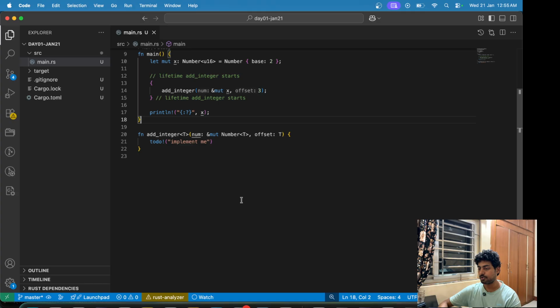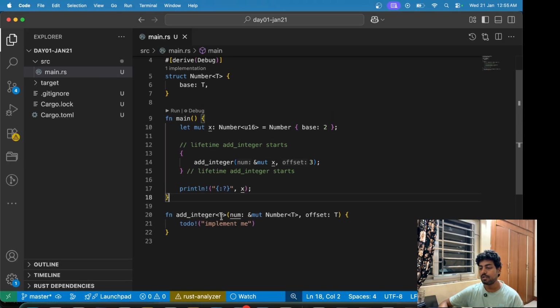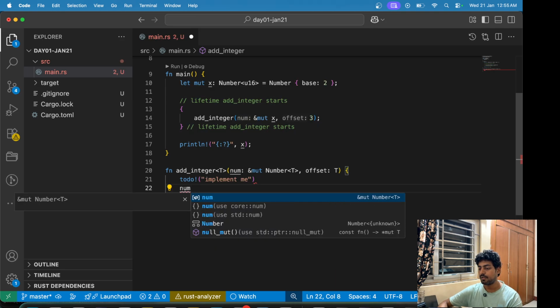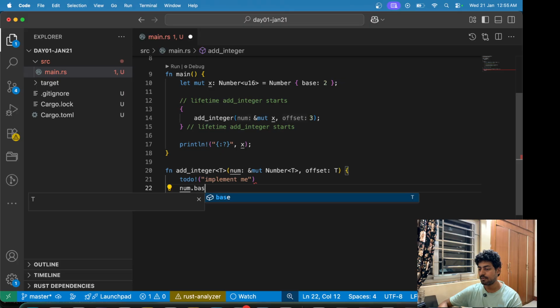So now coming to the function definition here. Initially we had the type as I16, and that I16 was a fixed and hard-coded data type, and the function was not useful to us at all. Now it takes in any type T, which is of type mutable number T, and then an offset which is of type T again, and we can now add both of these. We can simply add these types. So it will be number dot base plus equals offset.